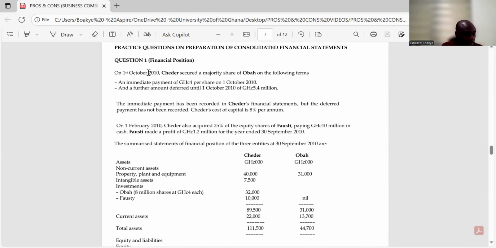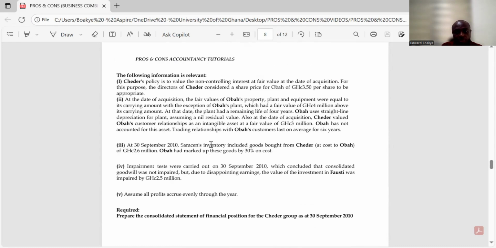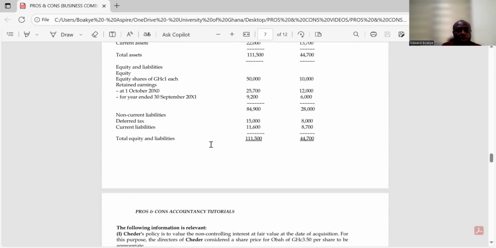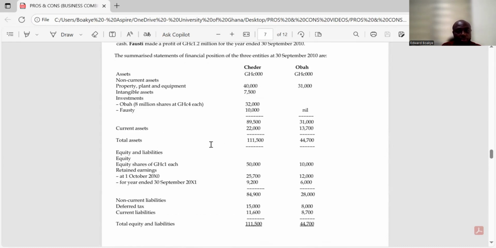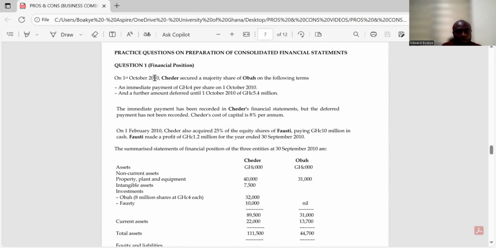If not, then I'm coming. The time of purchase is supposed to be 2009. Let me first look at it. So the time of purchase should be October 2009. Sorry for the mistake. The time of purchase should be 1st October 2009. So here too will be 1st October 2009.